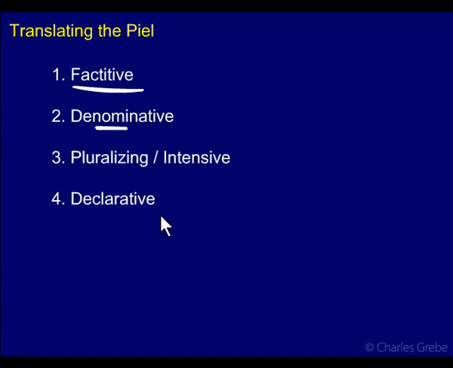And declarative is to declare something to be. So sometimes the Piel is used to declare something. And we'll see examples of those as well. So we'll look at all these four in separate modules.